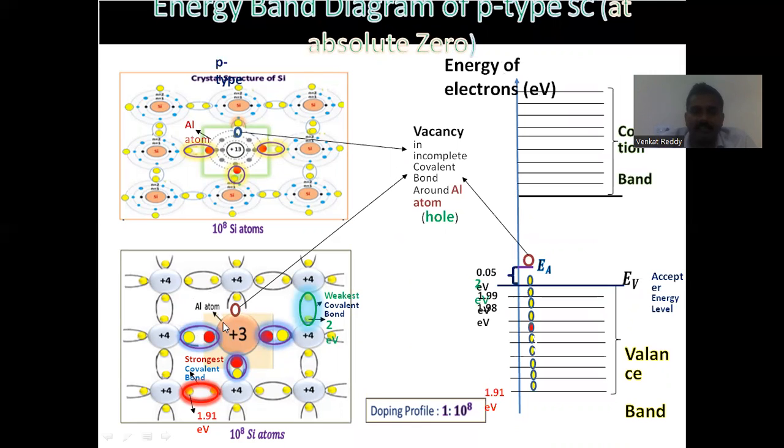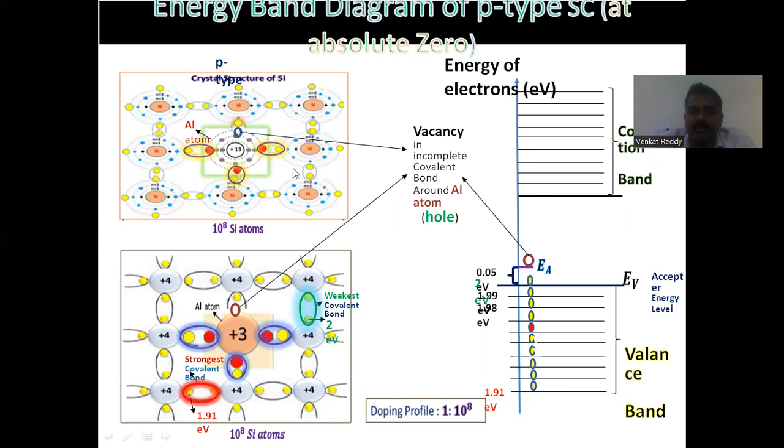Now, after adding these holes, another energy level is formed just above the valence band. One more energy level is added here. This is the acceptor energy level. This is for p-type semiconductor material. The energy band diagram is like this.